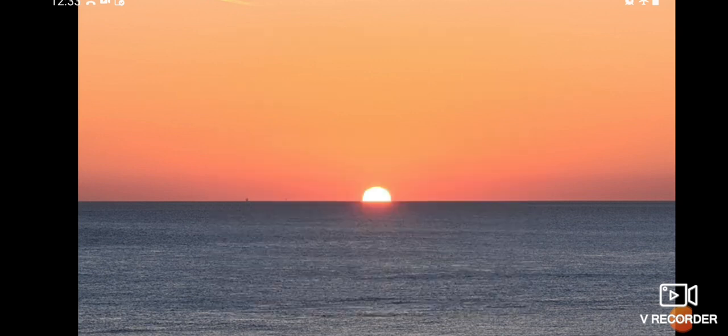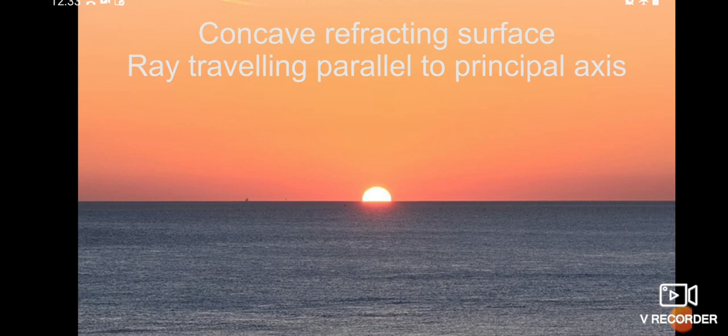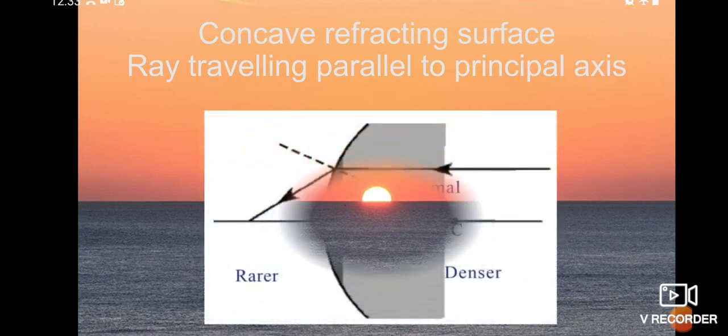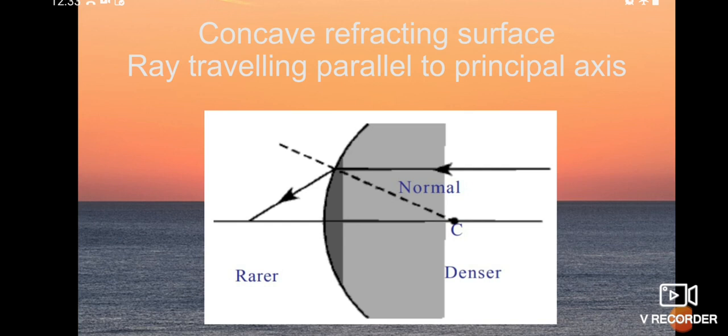In the next case, when we take a concave refracting surface and the ray traveling parallel to the principal axis, what is happening? Let us watch the ray diagram. When the light ray is traveling in a concave refracting surface, it travels from denser medium to rarer medium.